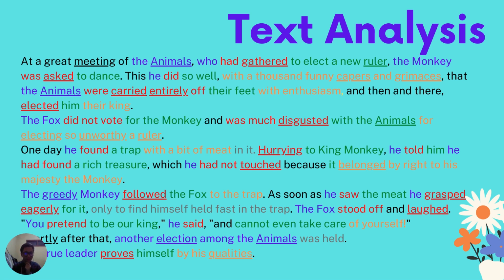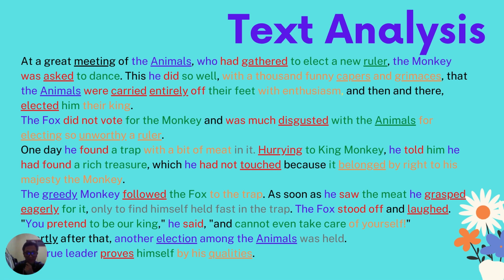And then touched as a morpheme, and ed as a suffix. Belonged, same as touched, as morpheme, and ed as a suffix. And then greedy is greed. Greed is a morpheme, and y as a suffix. Followed same as touched and belonged. Grasps too. Eagerly is eager plus ly. Eager is morpheme. Ly is a suffix.